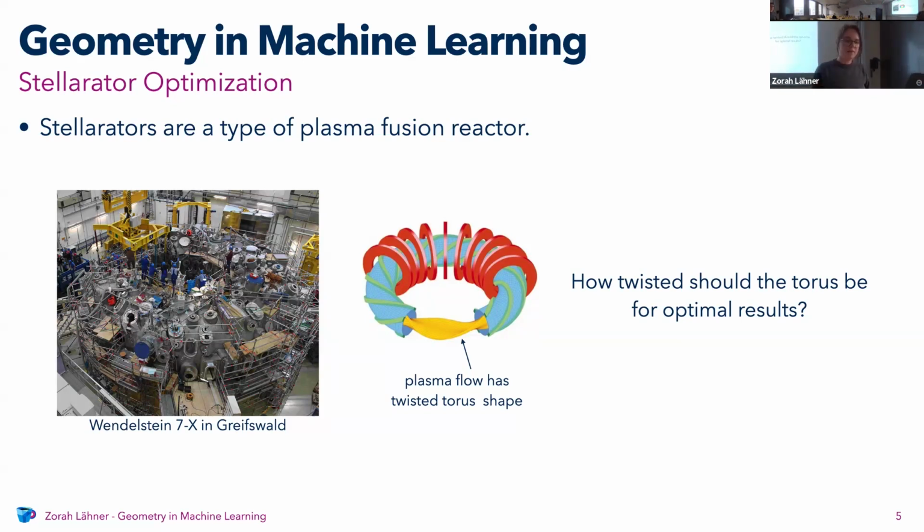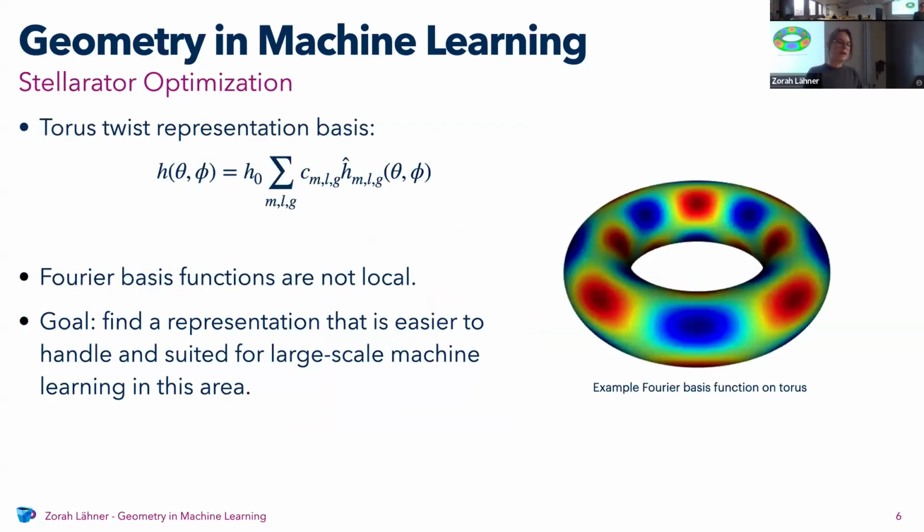And in order to make a machine learning problem out of it, the question is, how do you represent this for machine learning? The problem is that the way the physicists have been representing this deformation of the torus is in this kind of Fourier basis. This is just an example of one of the basis functions related to Fourier analysis. If you know spherical harmonics, this is exactly the same thing, just on the torus.